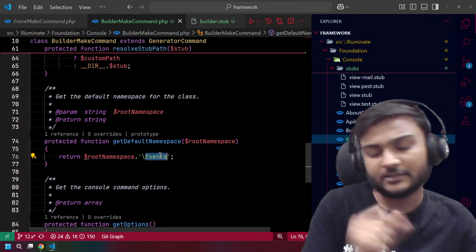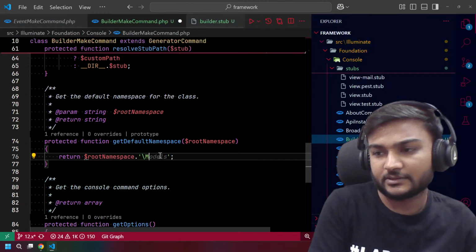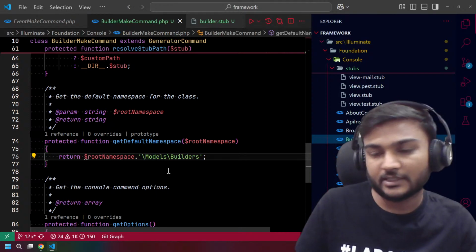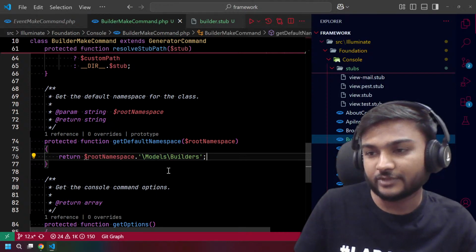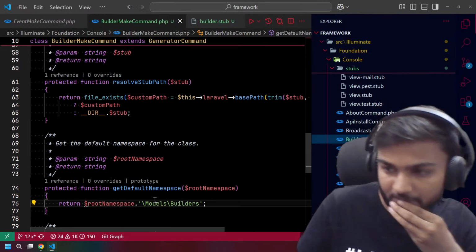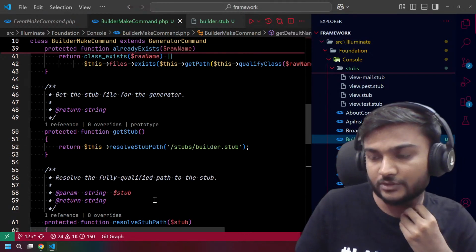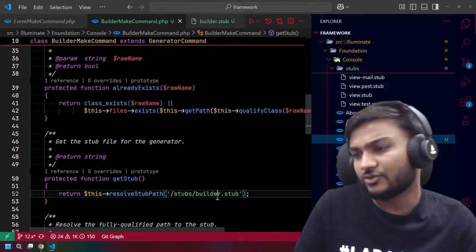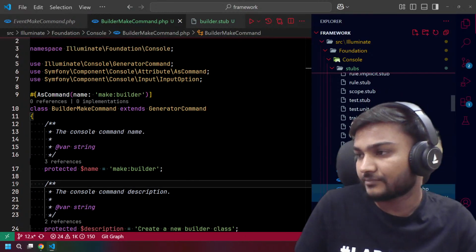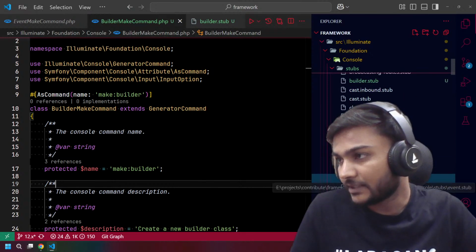This is something interesting: what should be the namespace? For now, let's do Models slash Builders. Then we can tailor what namespace it should have. We don't need to change anything else, I guess, for now. So let's go to the builder stuff and check the builder.